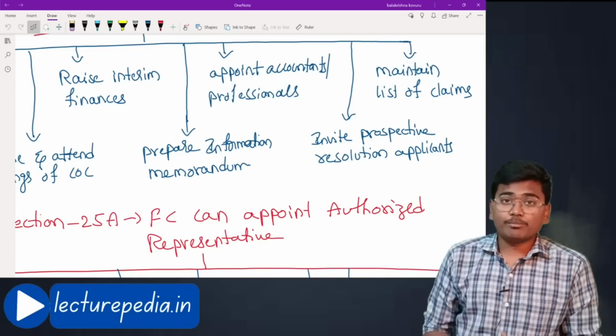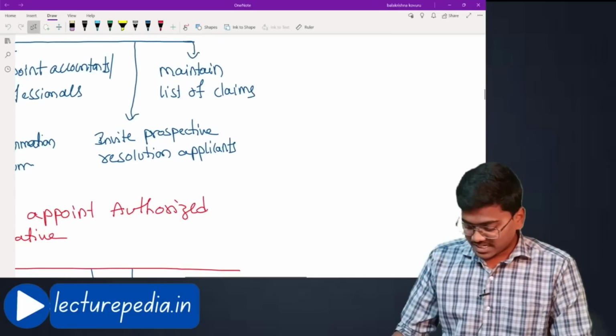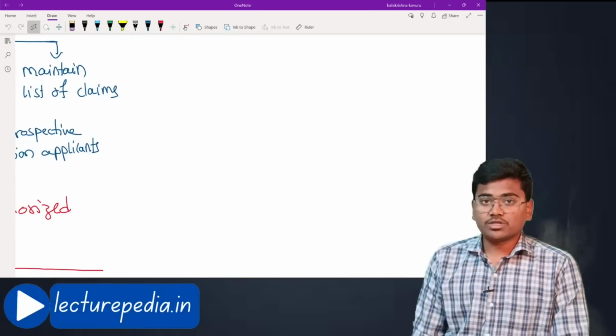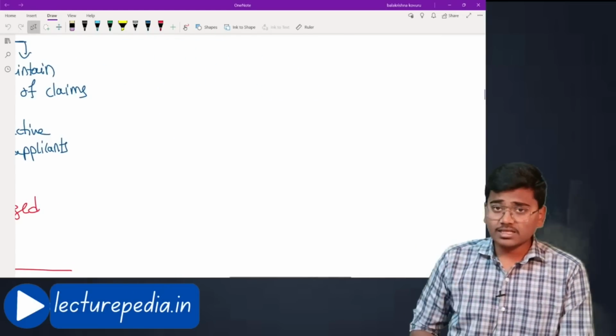Who are these resolution applicants? See, to understand resolution applicants, I'll tell you an example so that you will be able to understand it. The real life example.